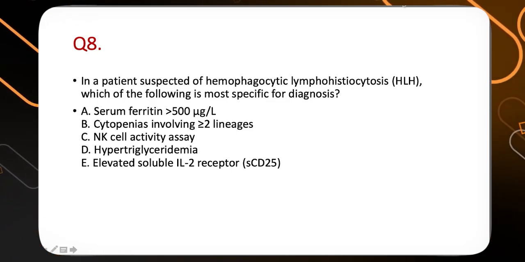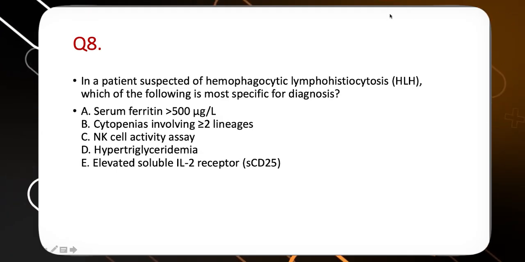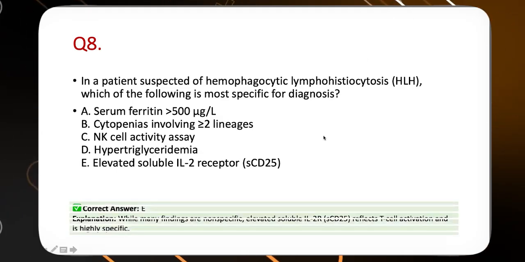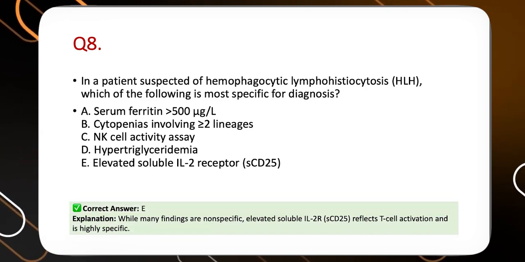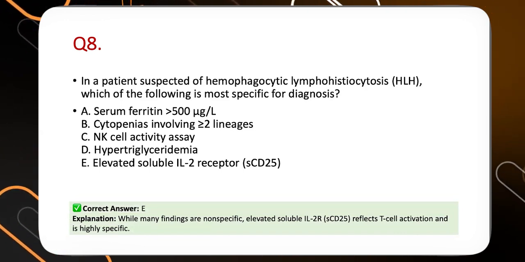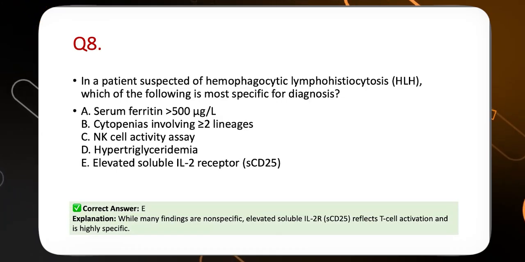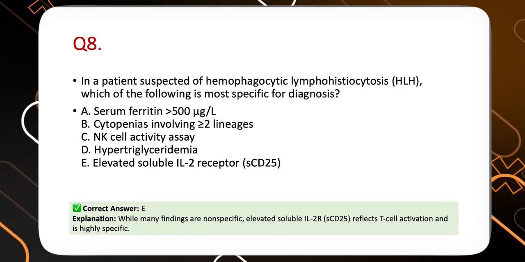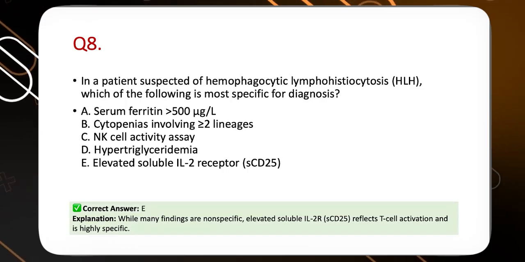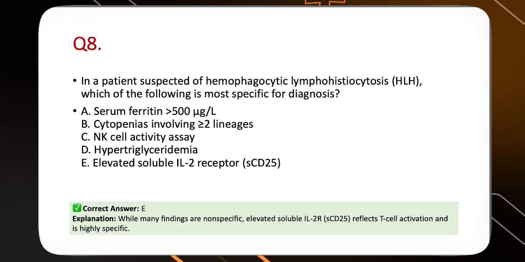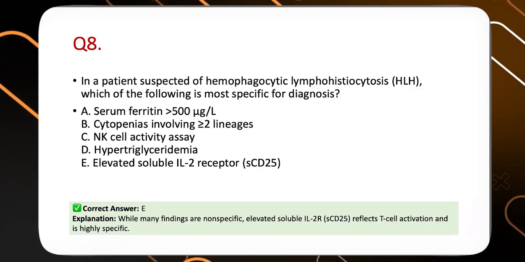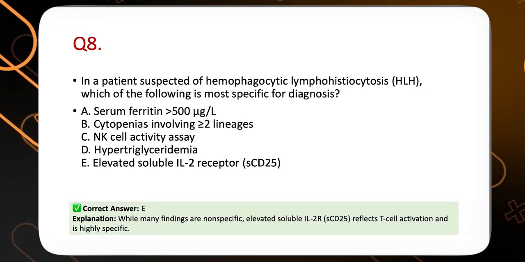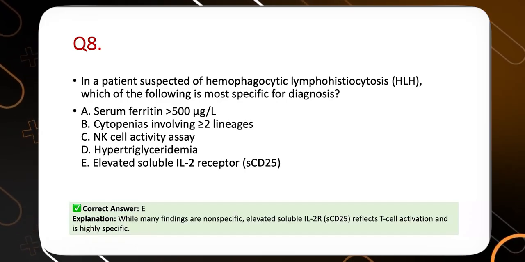I'm happy that all of you are theoretically very sound. So yes, the correct answer over here is E. The soluble IL-2 receptor, the soluble CD25, is pathognomonic or very specific for HLH. If you need to diagnose HLH, you need to send a soluble CD25 test. And if the soluble CD25 is elevated, that means your diagnosis is right.